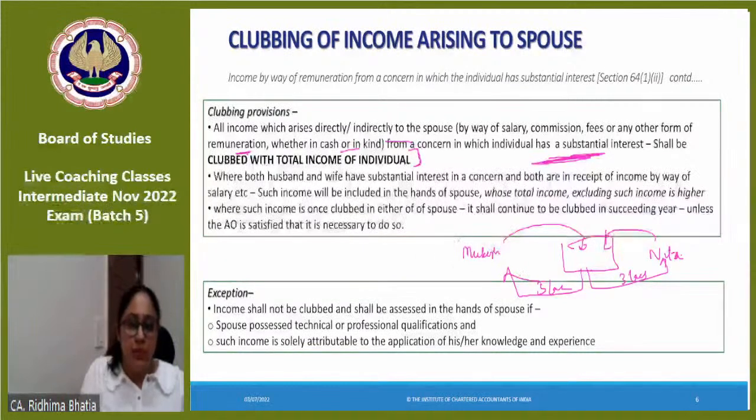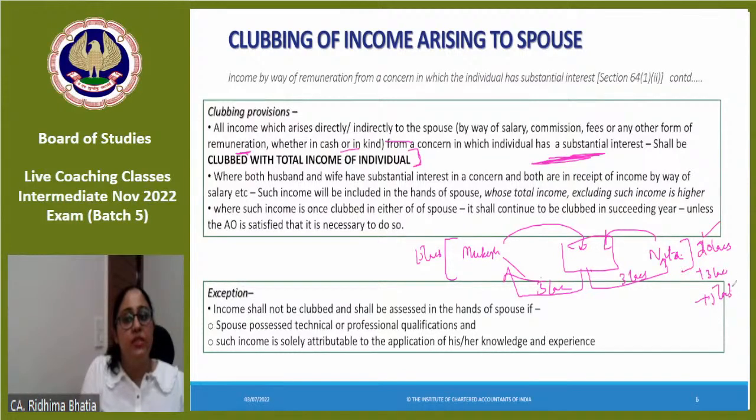Okay, and Mr. Mukesh Ambani has other income except this salary, say suppose of 15 lakhs. So these are very small figures for them, but yeah. And Nita Ambani has other income except the salary of say 20 lakhs. Then clubbing provisions would apply in the hands of Nita Ambani. So her income would be 20 plus 3 lakhs her own salary plus 5 lakhs the salary which is getting clubbed in the hands of Nita Ambani.